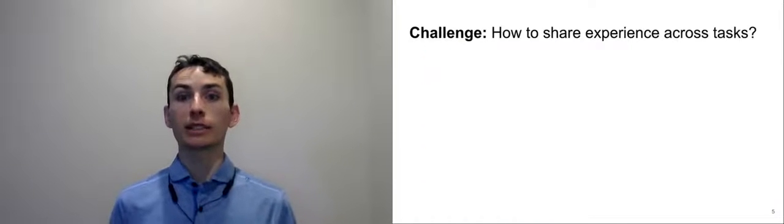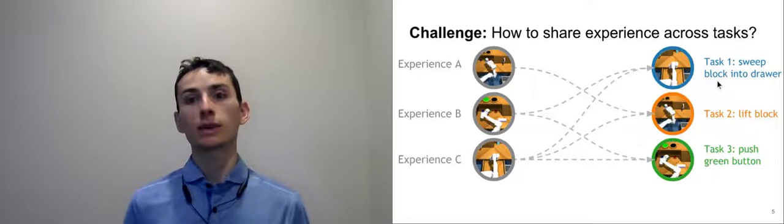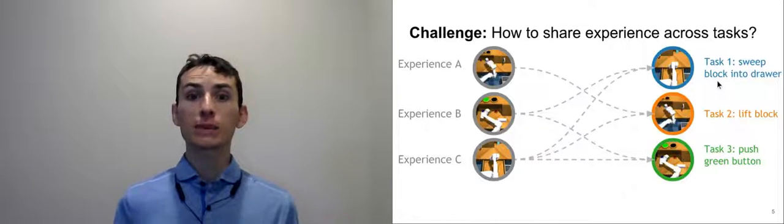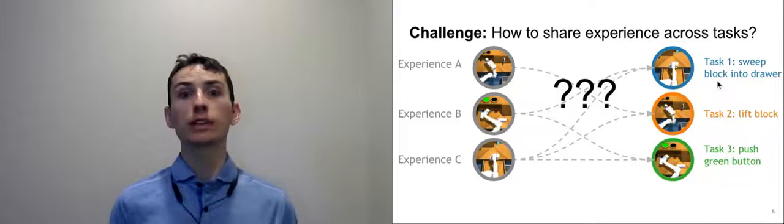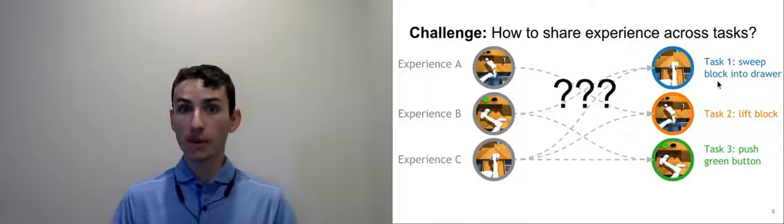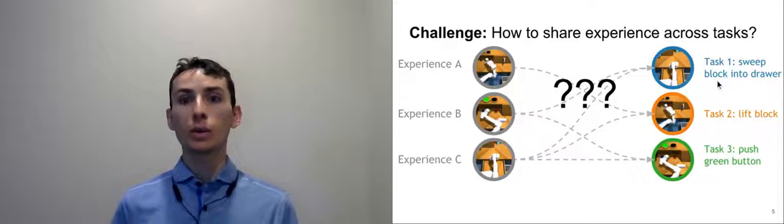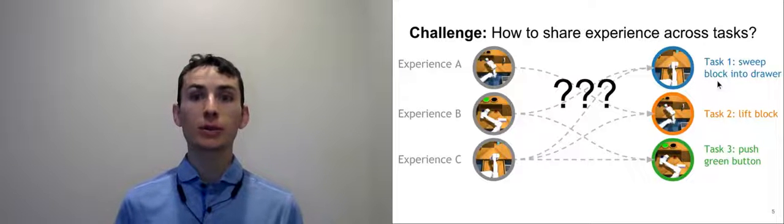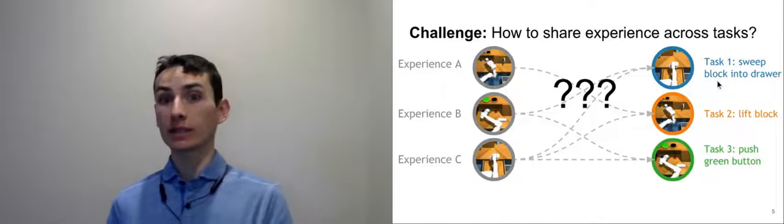The main challenge of multitask reinforcement learning is, given some collection of experience, as well as a set of tasks, which experience should we use for solving which tasks? Now, intuitively, we should use experience for solving tasks for which this experience would be useful. One way of encoding this intuition is as follows. Would a human watching the robot performing one task mistakenly think that the robot was solving a different task?